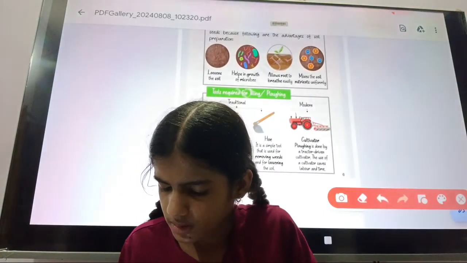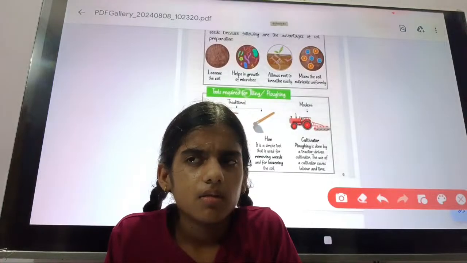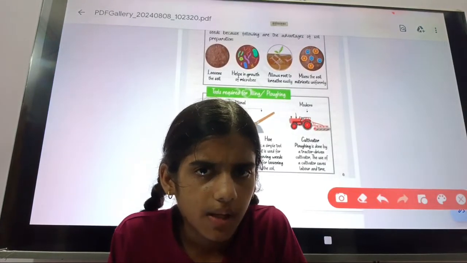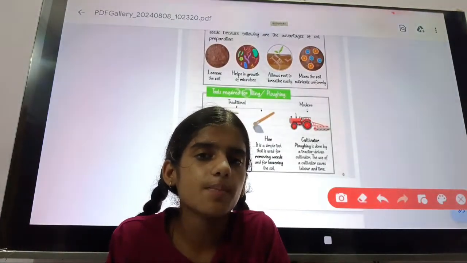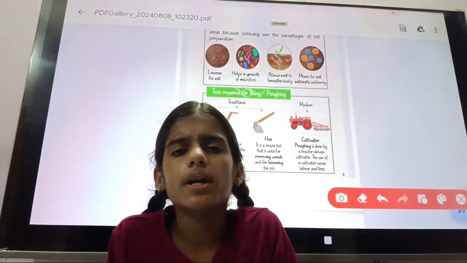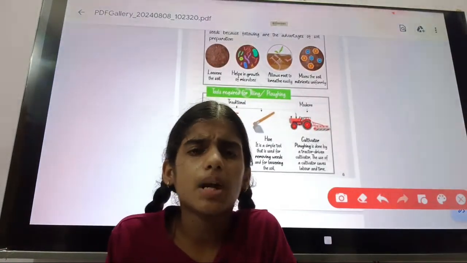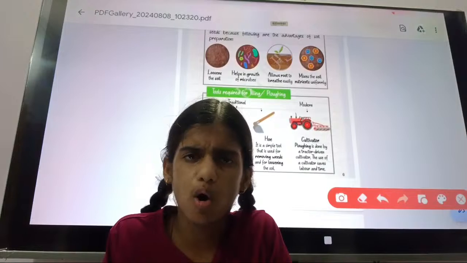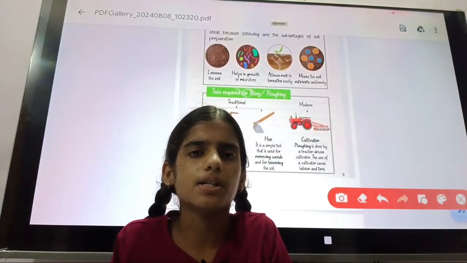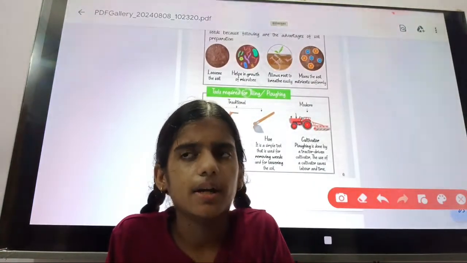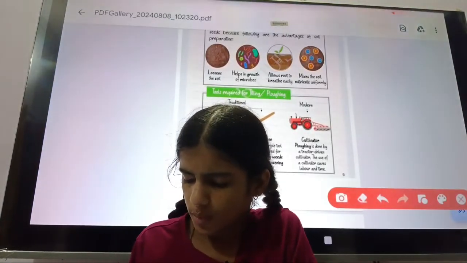So the cultivator can save our time and many other things. These are very important and essential. In modern times we use the cultivator. Some farmers, about 10% of the farmers, use the plow and hoe. Otherwise 90% of the farmers use the cultivator, because the cultivator is very cheap and saves our time, saves our labor, saves money. These were the advantages of the modern tool.